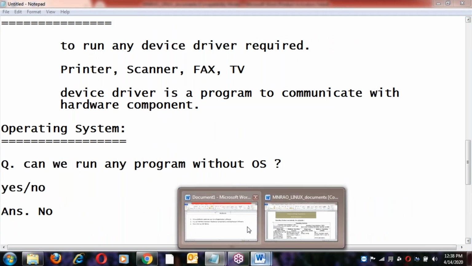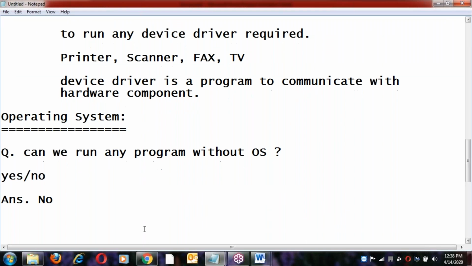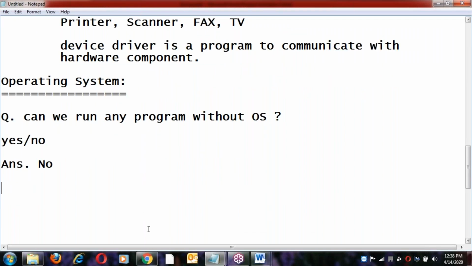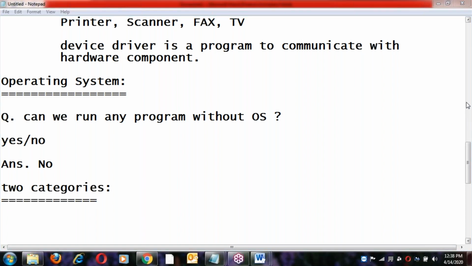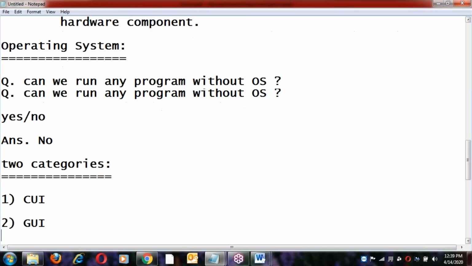So this is just the introduction. Next, operating systems have basically two categories. The first one is the character user interface, and the second one is the graphical user interface.